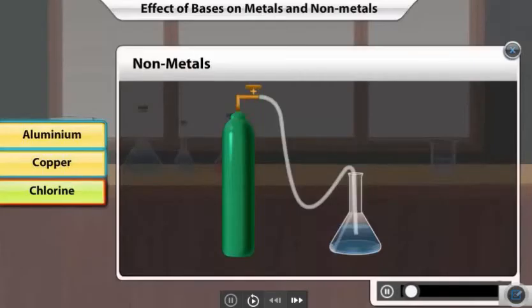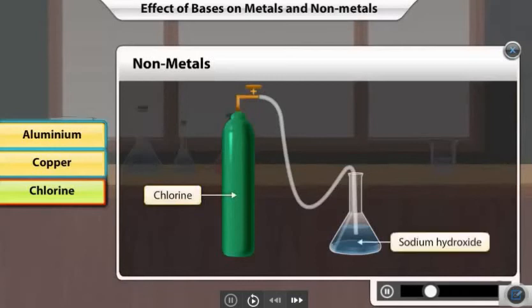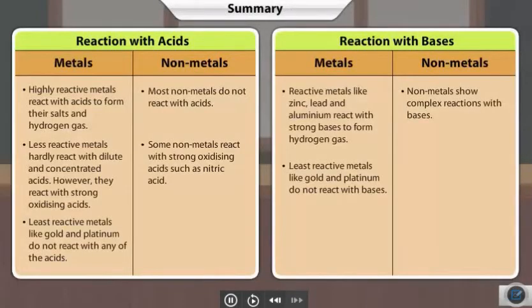The reaction between a non-metal, such as chlorine, and a base like sodium hydroxide is complex. Unlike the reactions between metals and acids, non-metal base reactions cannot be generalized. They are different for different substances and in different conditions. Let's recap the different reactions that acids and bases have with metals and non-metals.